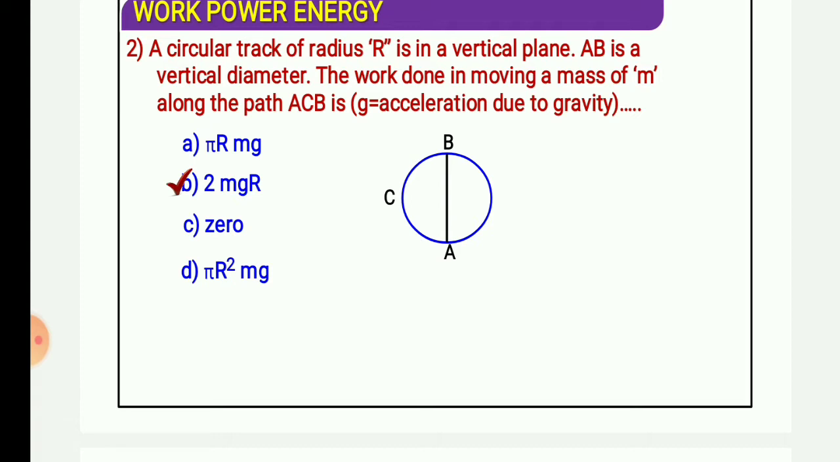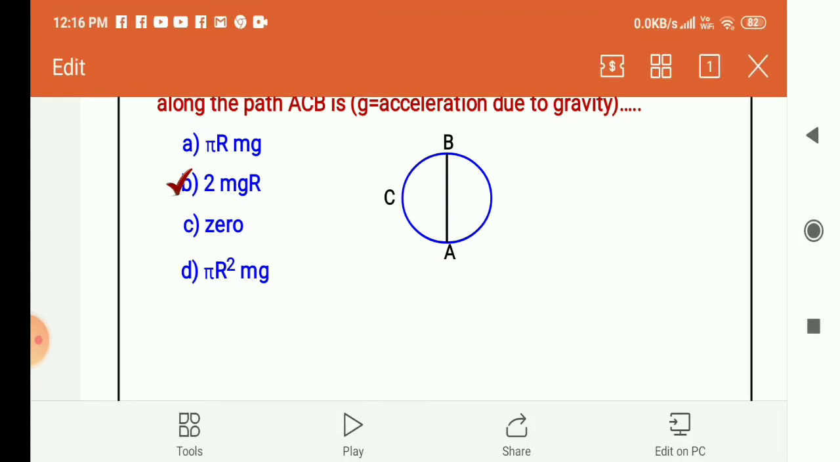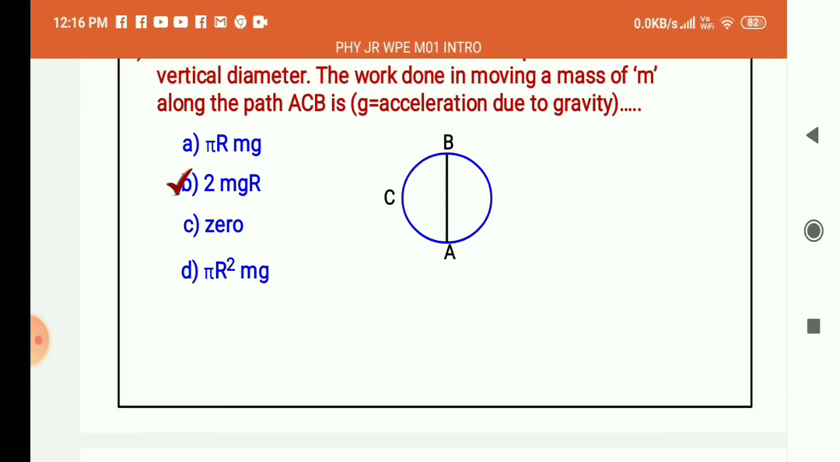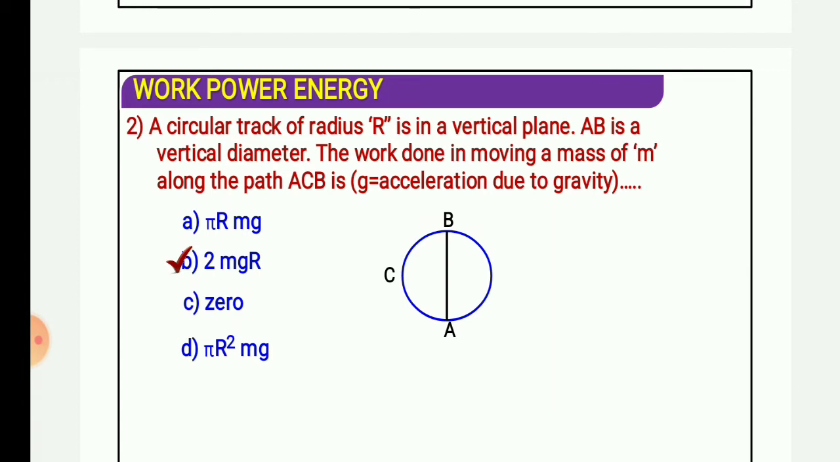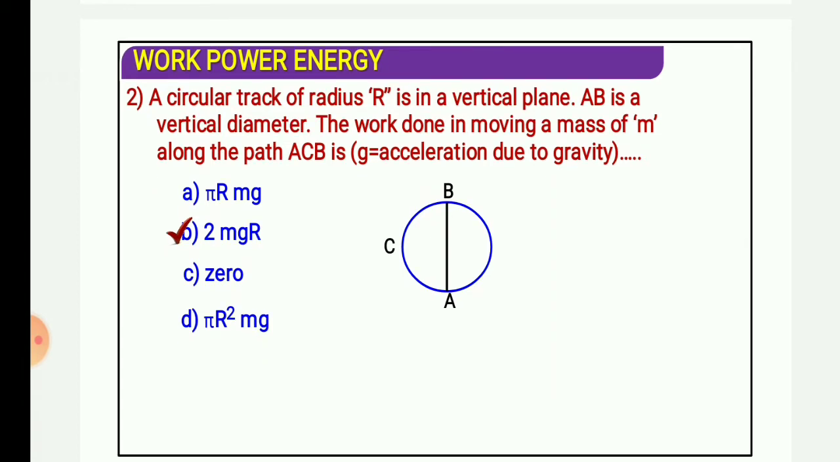The circular track of radius r is in a vertical plane, and AB is a vertical diameter. So here the plane is vertical and the diameter AB is also vertical. The mass is moving, so first of all you have to calculate the applied force. What is the force here? Here the force is m into g, mass into acceleration due to gravity, which is the gravitational force, mg.